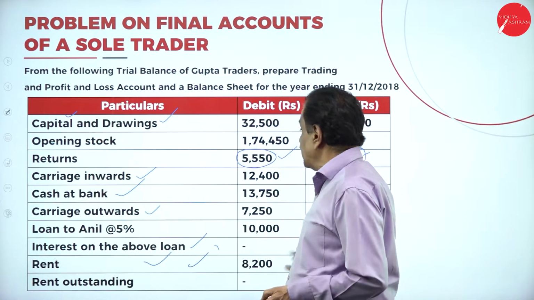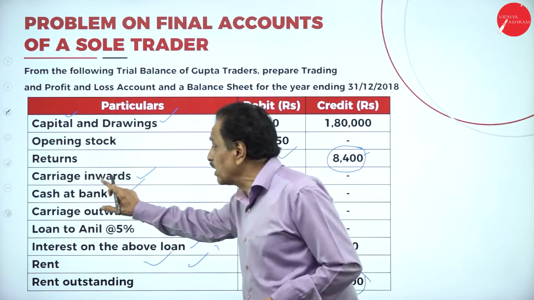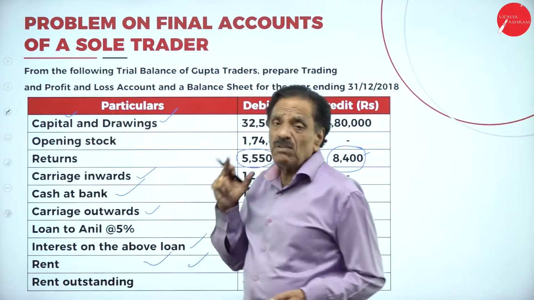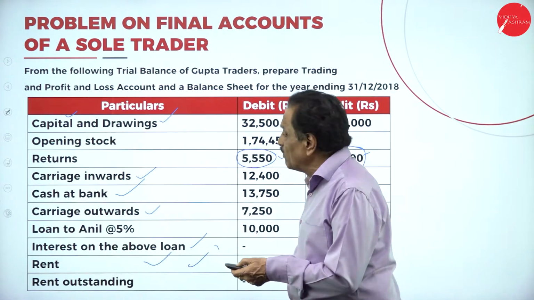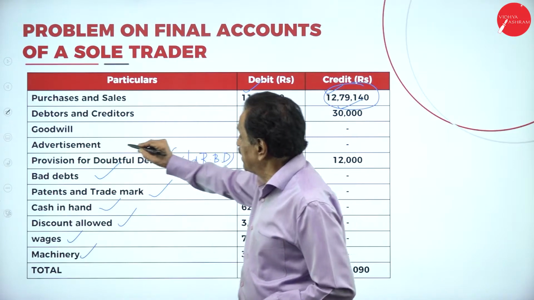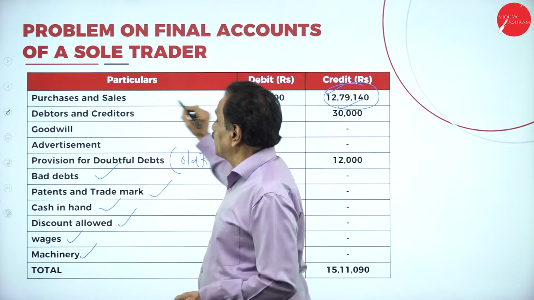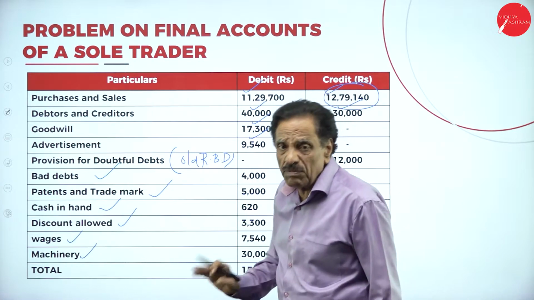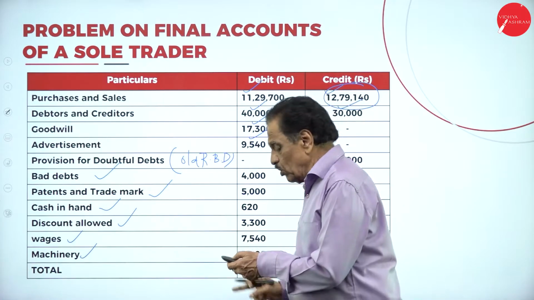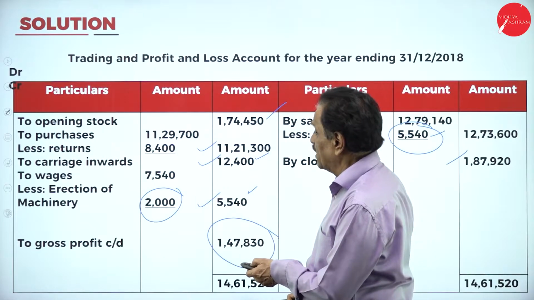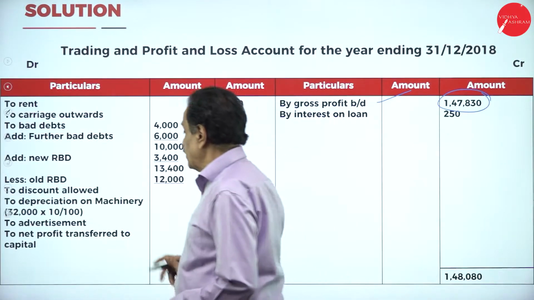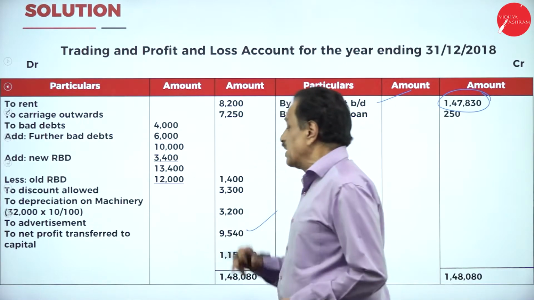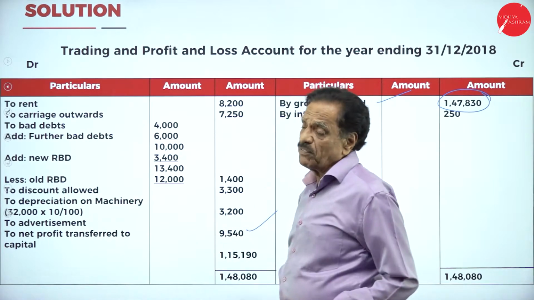Interest on bank loan, profit and loss account credit side. Carriage inward already went to the trading account. Opening stock already went to the trading account. Capital and drawings will show on the liability side of the balance sheet. We'll move on. Here, advertisement will come. Purchase and sale, we are showing in the trading account. Debtor is an asset. Creditor is a liability. Goodwill is an asset. Advertisement, I will show you in the profit and loss account. How much is there? 9,440. Advertisement 9,440 will come on the profit and loss account debit side.